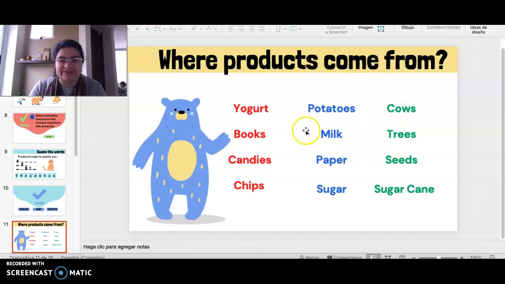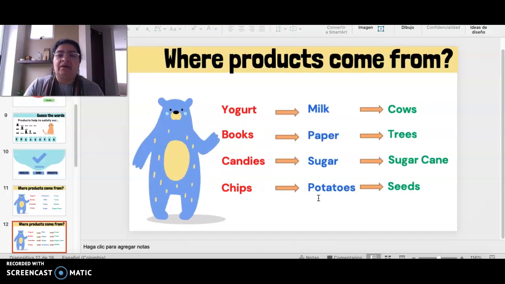Who can give me another example? What about books? Books come from potatoes. Yes, Miss Patty. No. Books come from sugar. Obviously. Ay, Miss Patty, what were you thinking about? Obviously, no. Let's see. Okay.